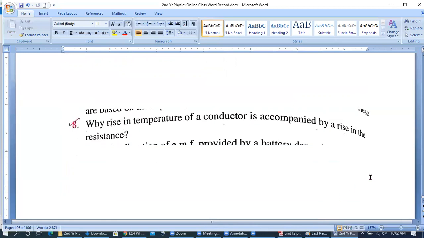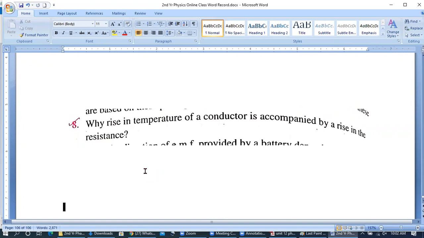Anyhow, now we'll be proceeding ahead, and we'll be looking into the next question, question 8. Question 8 says: why is a rise in temperature of a conductor accompanied by a rise in resistance? But before proceeding to this question, if you are having any question in your mind, you may ask, please. Basharat, Fazjab, Umar Wasim, Osman Khalid, Raja Saib, do you have any doubts? Please, you may ask. No, sir, no conceptual problem.